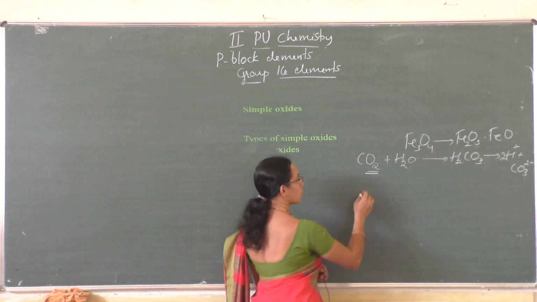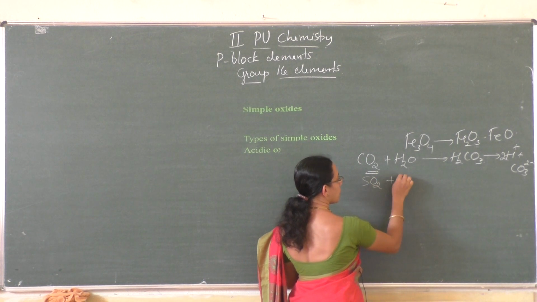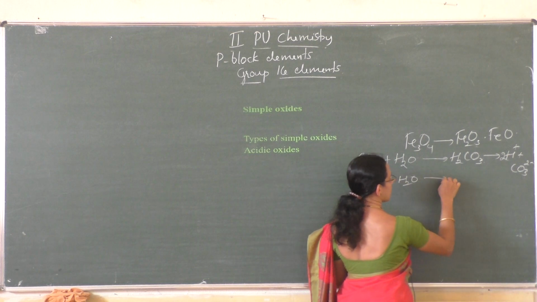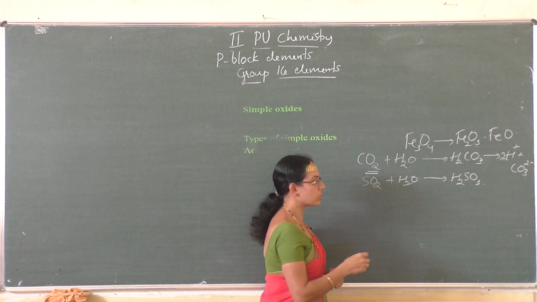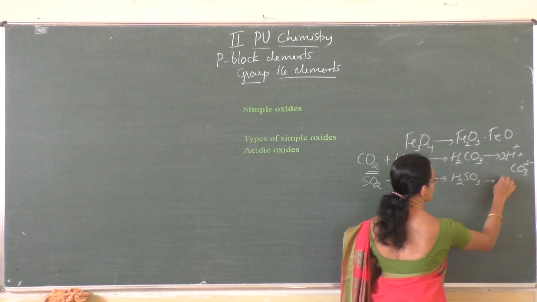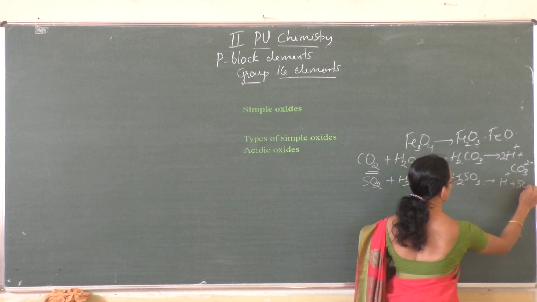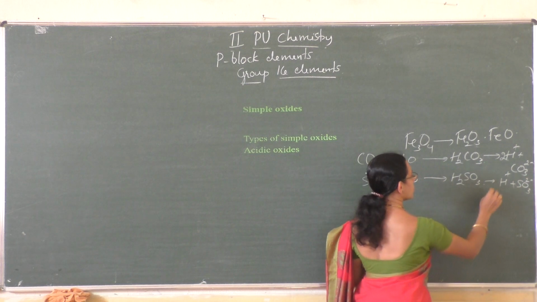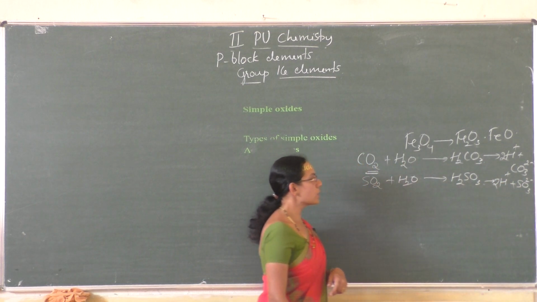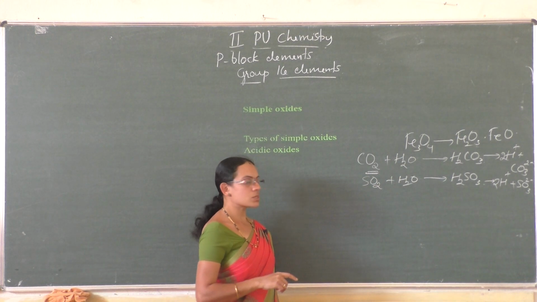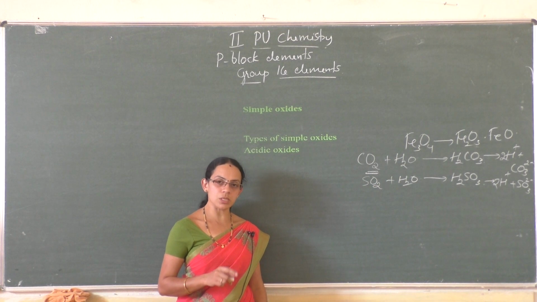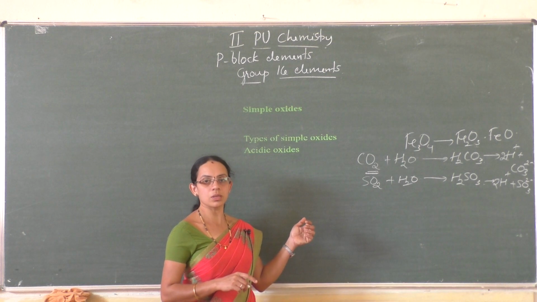Or sulfur dioxide, SO2 plus H2O, it gives H2SO3, sulfurous acid, and that can give 2H plus and SO3 2 minus. So hence it is considered as an acidic oxide. When an oxide dissolves in water, if it gives H plus ion, that oxide is called acidic oxide.